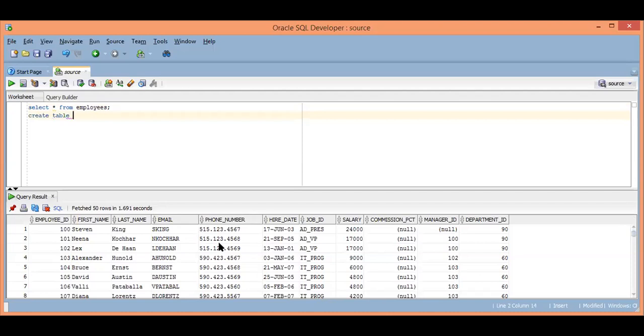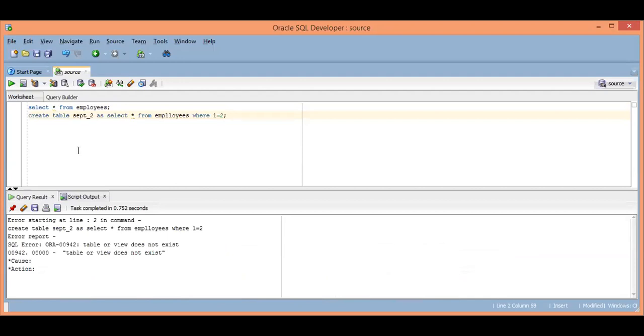Create table, and I am giving the name emp_2 as select star from employees where 1 equals 2. Sorry, a typo error. Now you can see at the very bottom the table has been created. I will show you that it's a blank table.